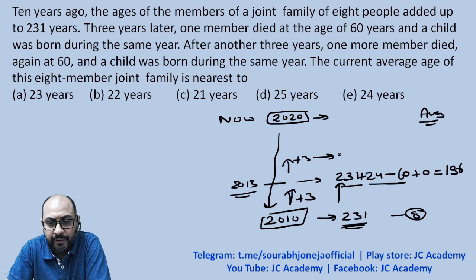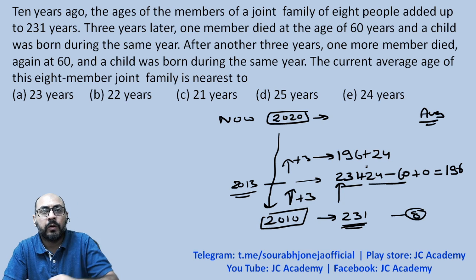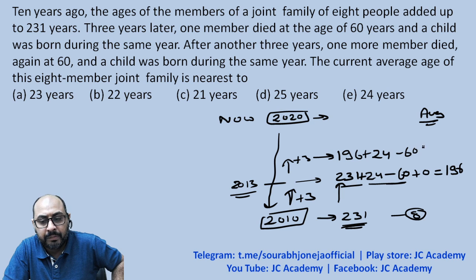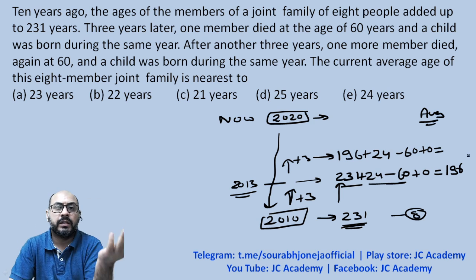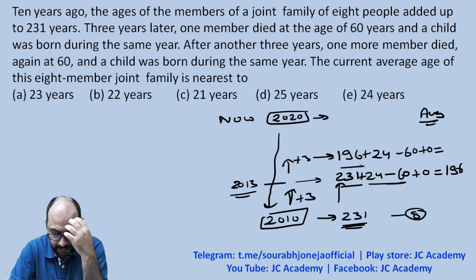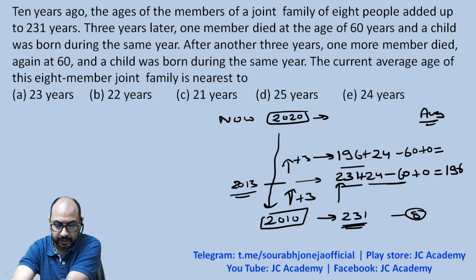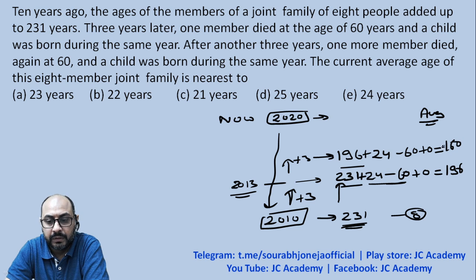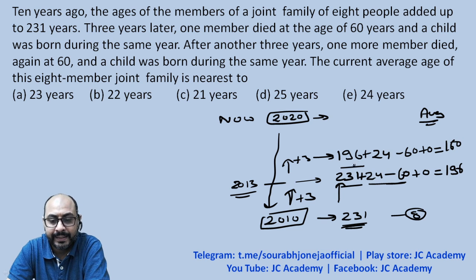Another 3 years down the line, what should have been the sum? The sum should have been 196 plus again 24, because each of the 8 family members is going to grow by 3 years, minus again 60 plus again 0. Why? Another 60-year member died and another child was born. So 196 minus 36 is how much? Sorry, 160. 160 over here. I got it. So 6 years passed by. How many years remaining? 4 years remaining.